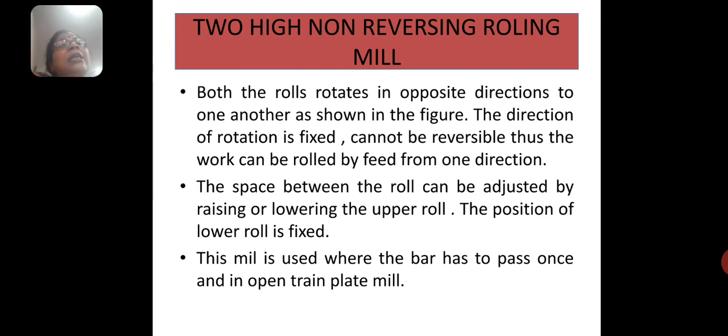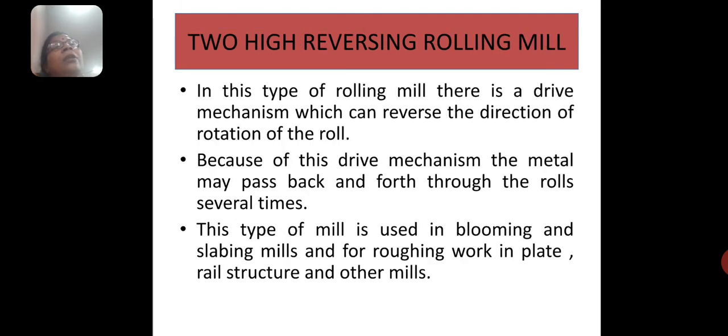From the other side, work cannot be fed. The space between the rolls can be adjusted by raising or lowering the upper roll. The position of the lower roll is fixed, and this mill is used where the bar has to pass once and in open train plate mill. So next we will discuss the 2 high reversing rolling mill.